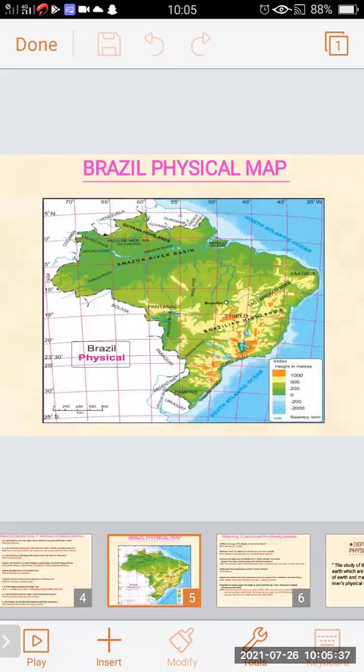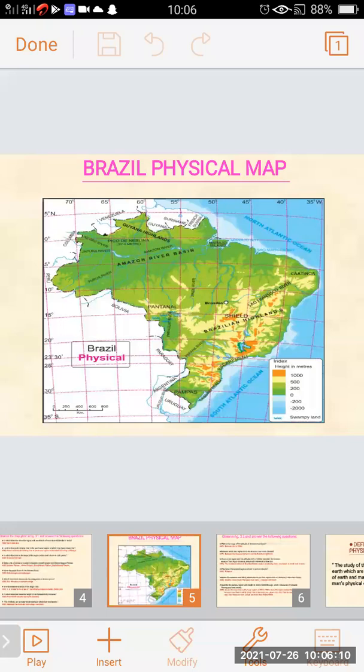Now we will start with the Brazil physical map. On the screen, you can see the Brazil physical map. In this also, different colors are used to show the particular physical division, and the height in meters is given in the index.